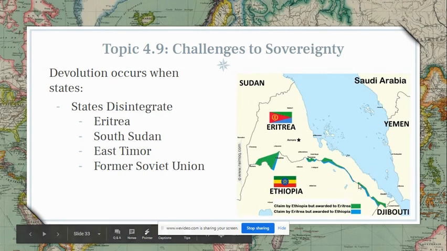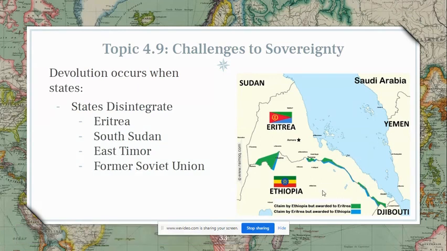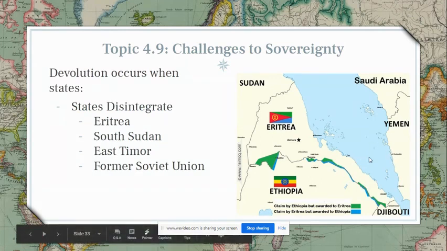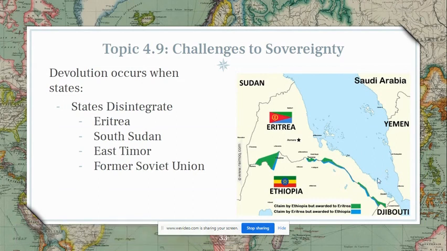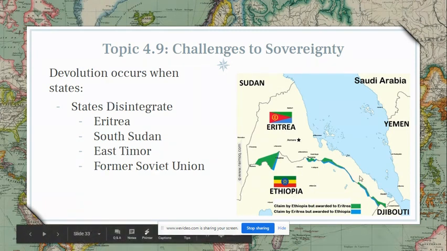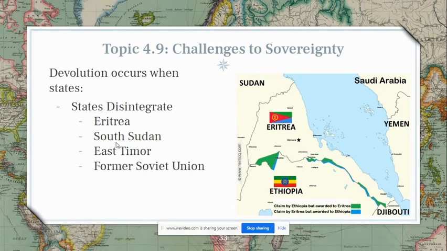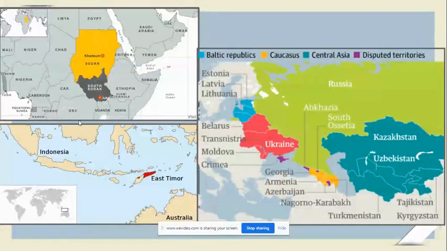And then the Eritrean-Ethiopian War lasted for nearly 30 years, where Eritrea then finally did get their independence from Ethiopia around 1993 or 1991. I can't remember. I was looking at these before. Early 1990s, Eritrea did get independence as an independent country, so that'd be an example of states disintegrating due to devolutionary forces. We have the similar situation in South Sudan.